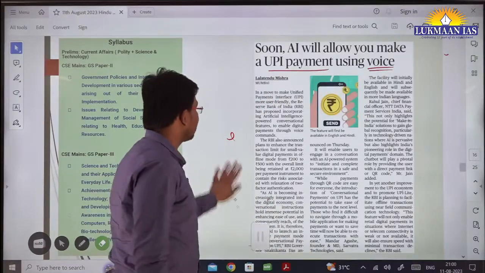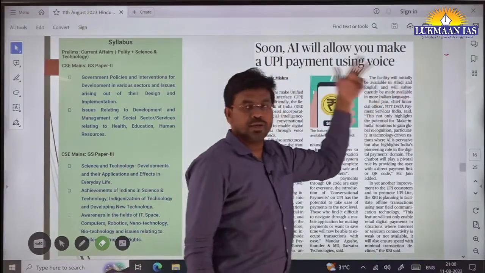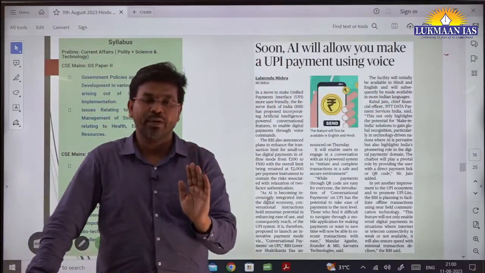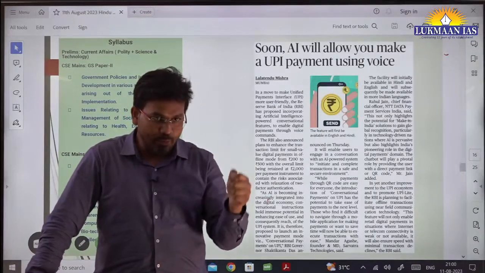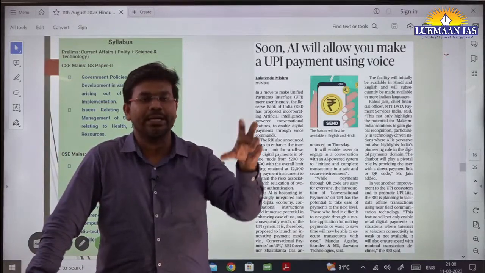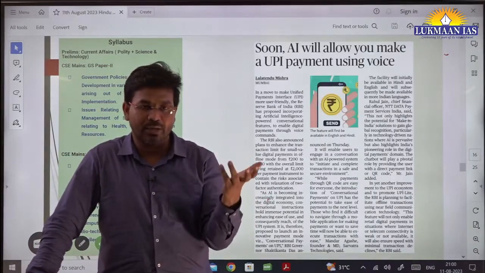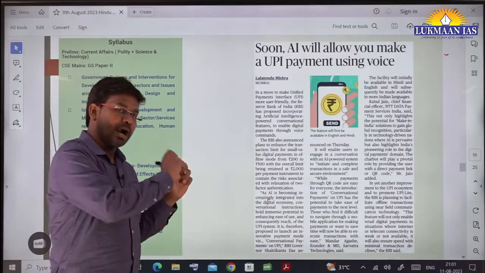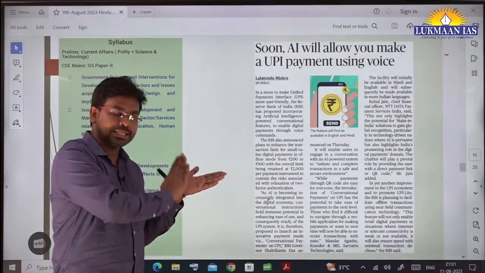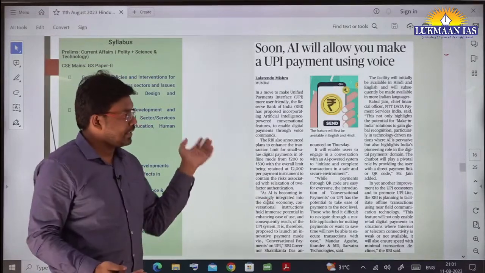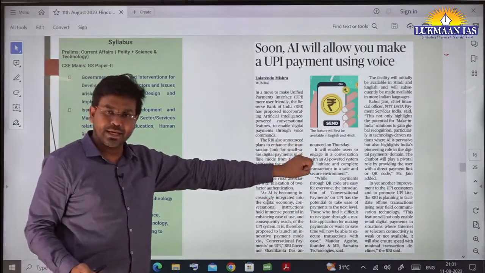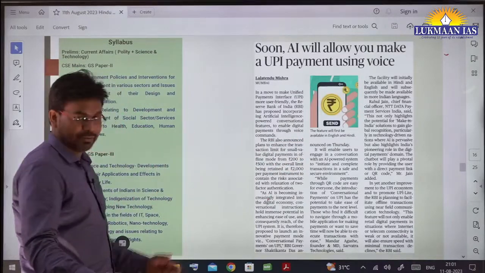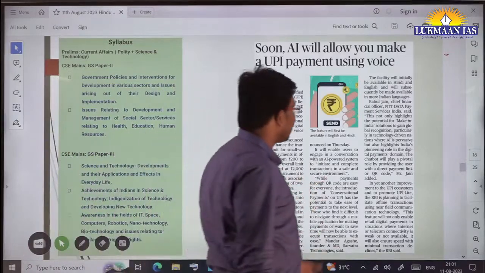We will be using the near field technology, and also the voice command. You might know, if you go to any shop and want to make a UPI payment, maybe the internet is very slow there. So you come out of the shop after scanning the QR to see whether the payment is made. Once that near field thing is done, that will also be taken care of, because we'll be able to make payment even without internet.